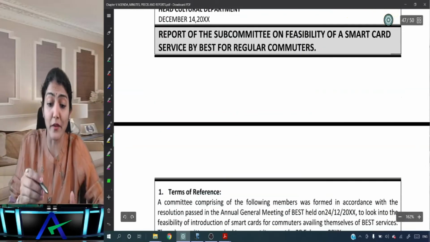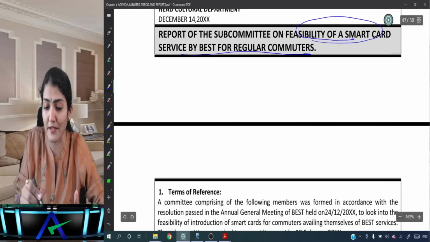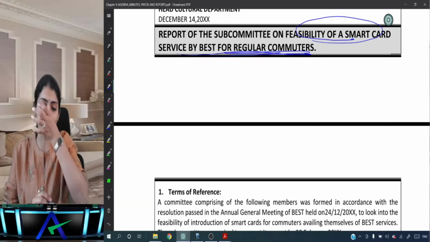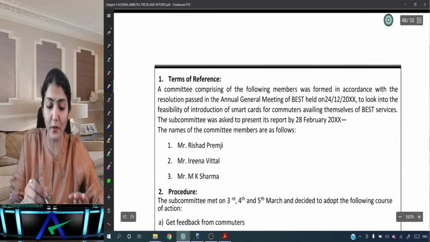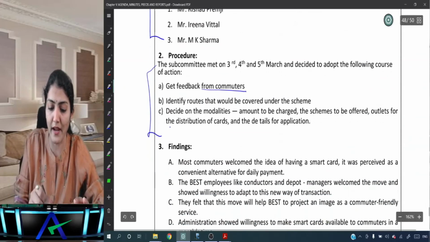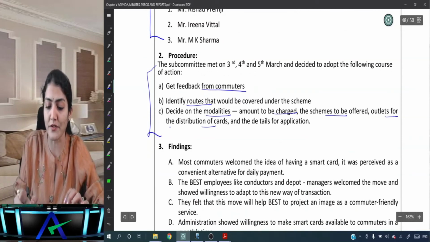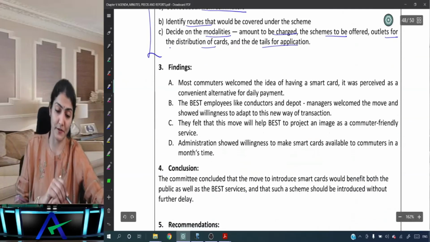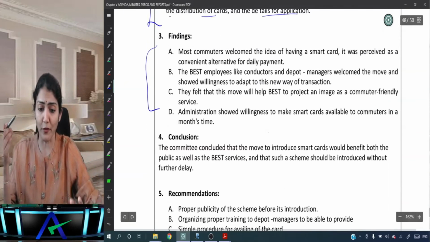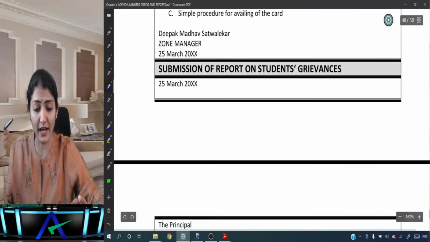Right, next one: report of the subcommittee on feasibility of a smart card service by BEST for regular commuters. For buses in public transport, it says they should have the smart card system. Again the terms of reference, then the procedure being followed: get feedback from commuters, identify the route, decide on the modalities, amount to be charged, scheme, outlets for distribution of cards, and the details for application. Then the findings, the conclusions, and the recommendations. A few of the reports I want you to read on your own also. Okay, right, then after that what does it say?